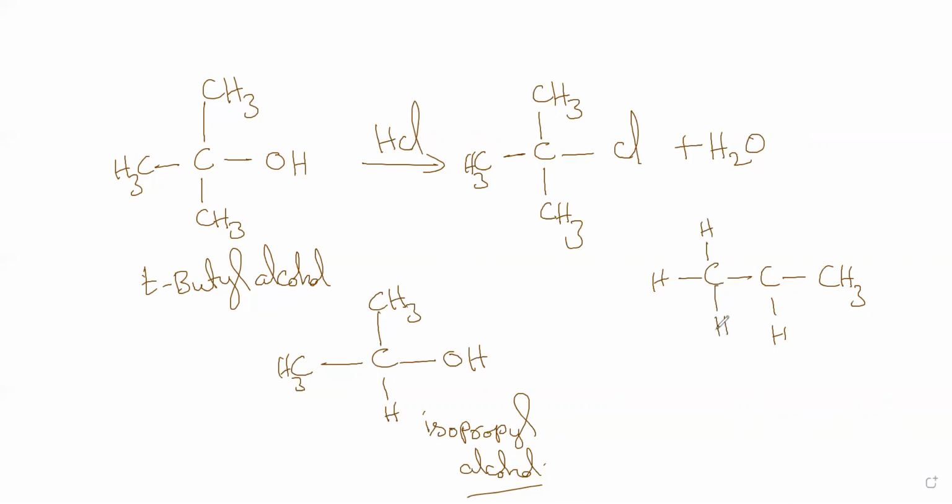Now you see what I will do. If the hydrogen connected to a primary carbon is substituted with OH, then I will say it is a primary alcohol. This is also called N-propyl alcohol. This is N-propyl. N refers to normal. Okay. N-propyl alcohol. So this naming, you may have some confusions, but I will clarify this. Okay, this is called N-propyl alcohol. Suppose I have a situation of this kind.